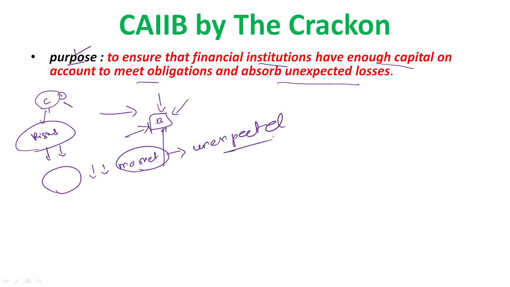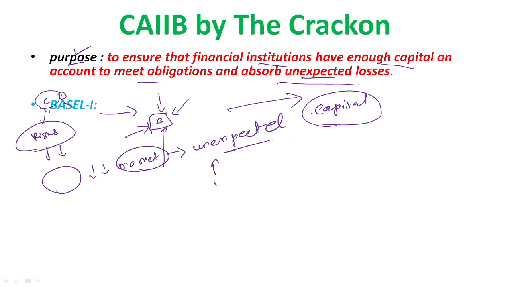So to cope with all those situations, we need all those regulations. The main important thing is that banks should be ready to face all those unexpected losses. So this is the important point. There is some minimum capital all banks and all financial institutions should have, so that they can at least withstand the unexpected losses or unexpected situations, right?